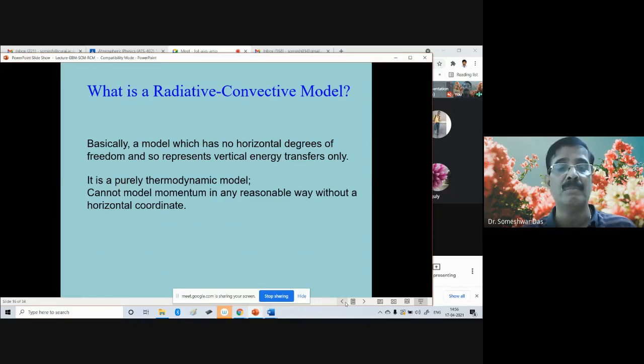It cannot model the momentum in any reasonable way without a horizontal coordinate, because it is just considering the balance between the radiation and convection in a column of the atmosphere. So it cannot predict or model the momentum, and the momentum fluxes have to be somehow prescribed.